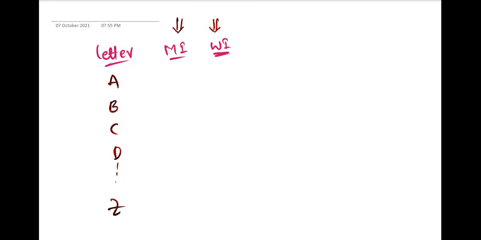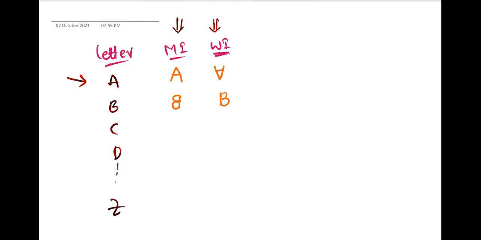Suppose I take A. Its mirror image is the same, right? Yes or no? Yes, sir. Water image will be different, inverted A. Yes or no? Yes, sir. B: its mirror image is inverted B, inverted vertically. And what is its water image? It will remain the same.